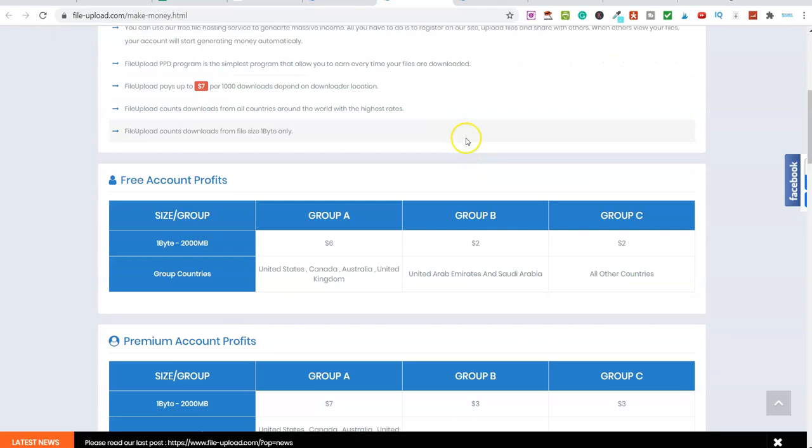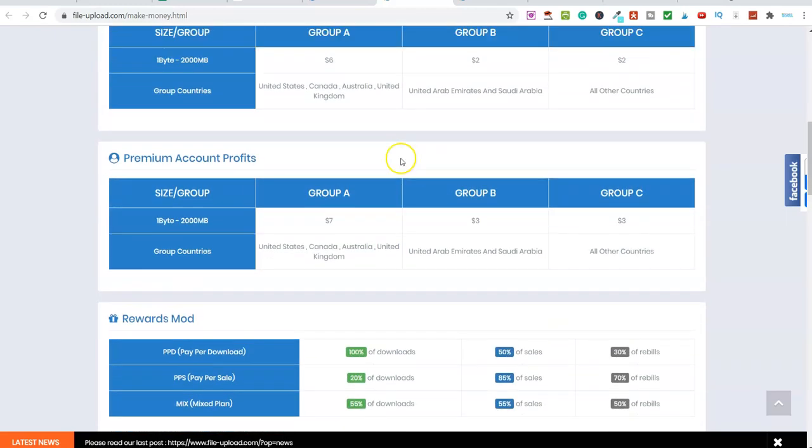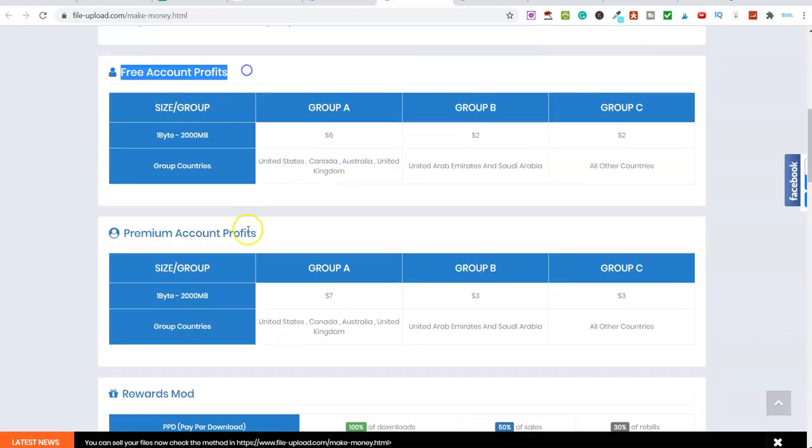And basically, come down here, look, this is how much you can earn. I mean, there's a free account here, and you've also got the premium account. So on the premium account, you've got Group A, Group B and Group C. And you can see on here, this is how much you can expect to earn. So you've got $7 for people. And when it says Group A, basically it means traffic coming from these countries here. You've then got Group B from these countries, and then you've got Group C from basically anywhere that's not included in Group A or Group B.